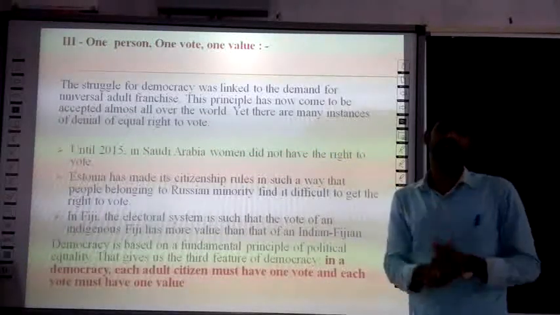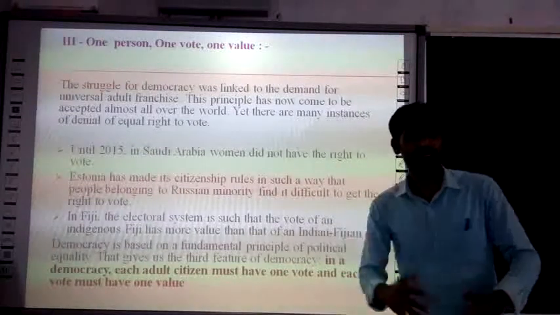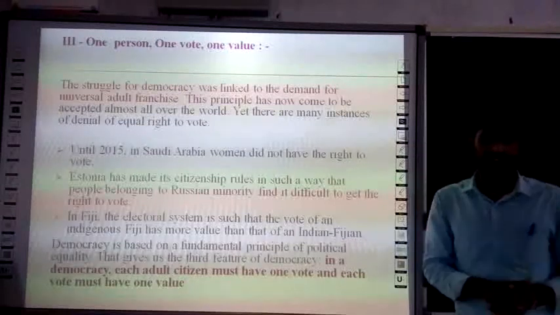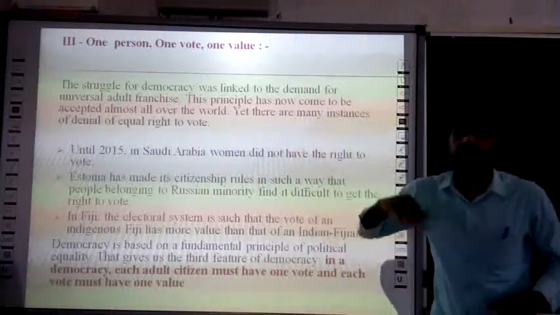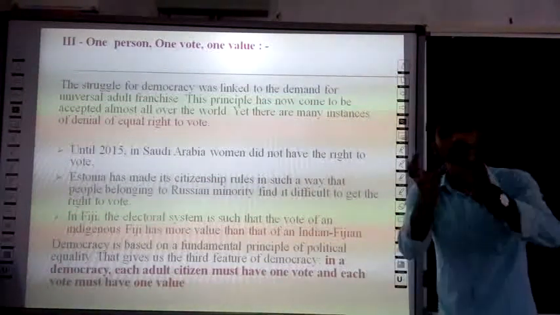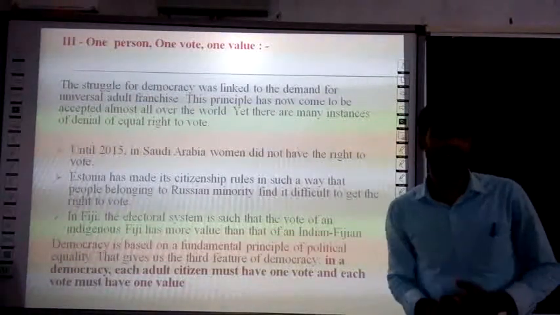Yet there are many instances of denial of the equal right to vote. For example, until 2015 in Saudi Arabia, women did not have voting power. The voting power was denied to women.